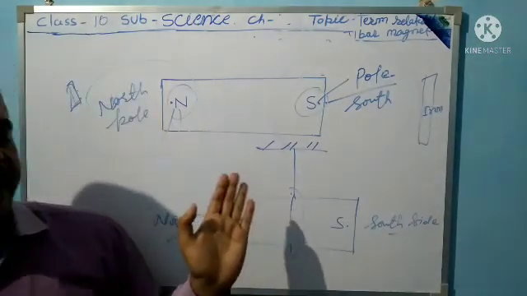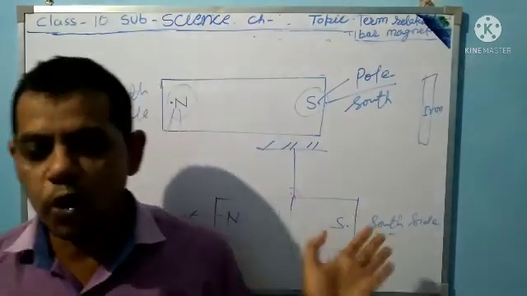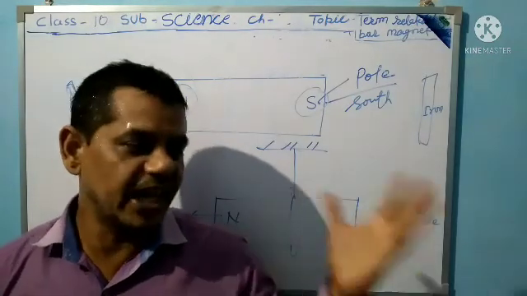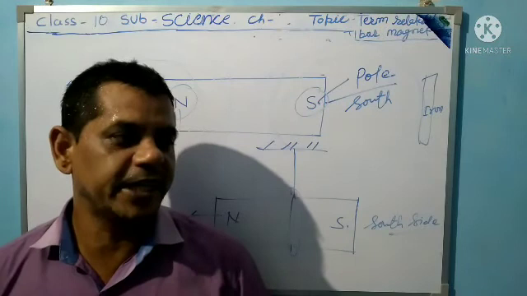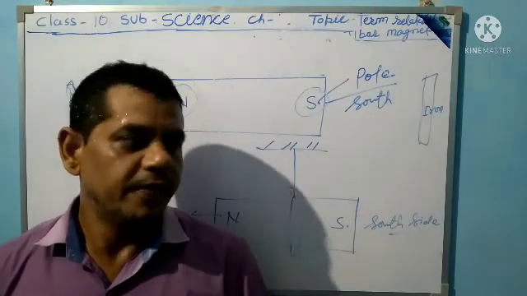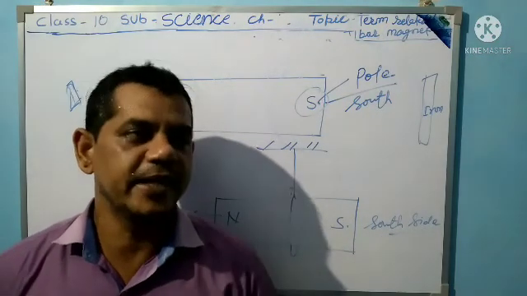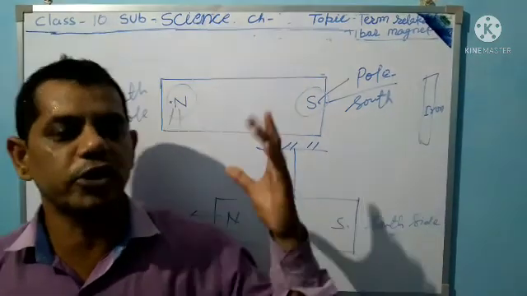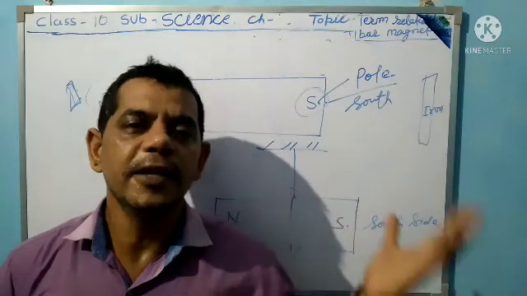I have examined these north and south poles practically, and you should also examine them.